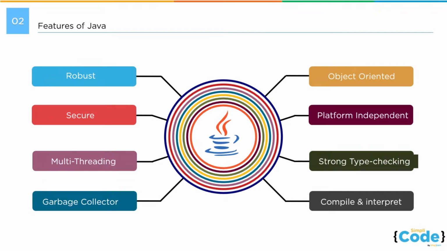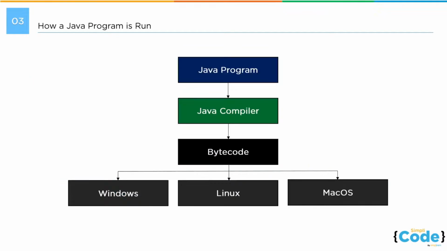It's also a very robust language because it provides a really great exception handling framework out of the box, which developers can use and implement to build really resilient applications. So now let us understand how a Java program is run.